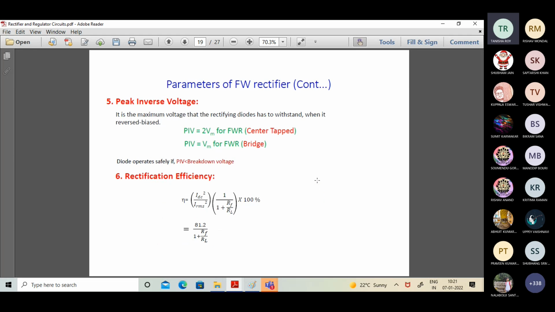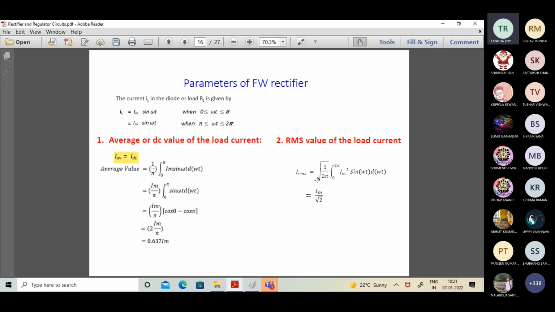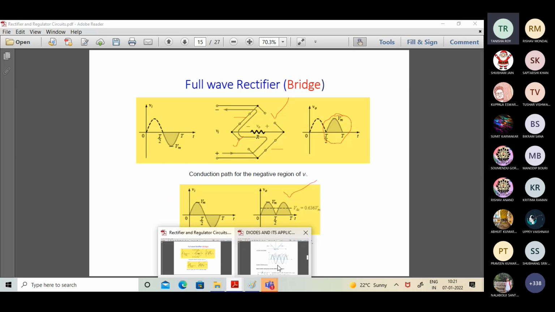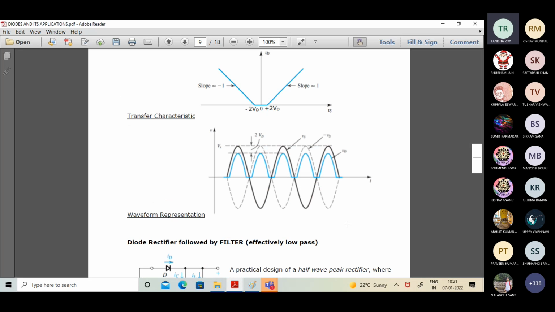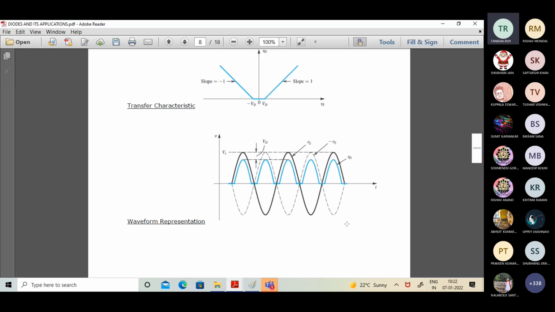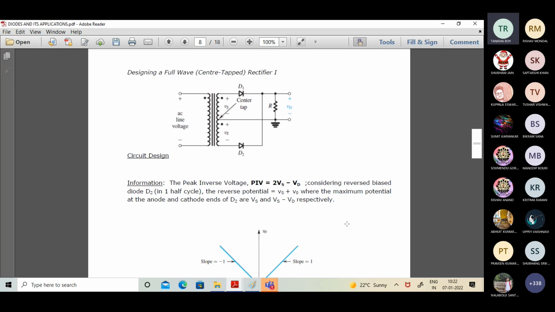I think it's given at home. Just a minute, let me show you that one. Is it in a different slide? Right. Just have a look at this waveform. This slide is from a different course, but this will help you to understand the points that I wanted to mention.